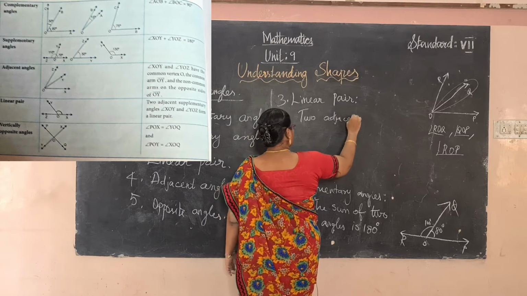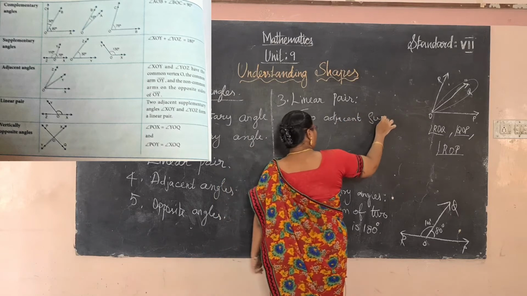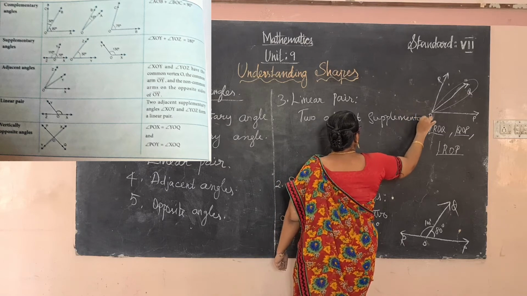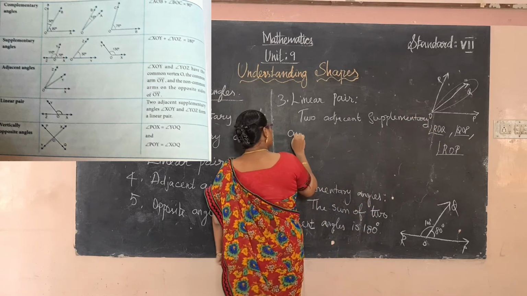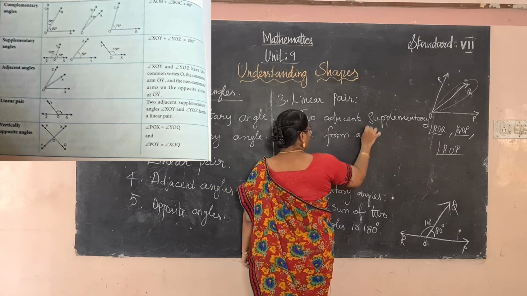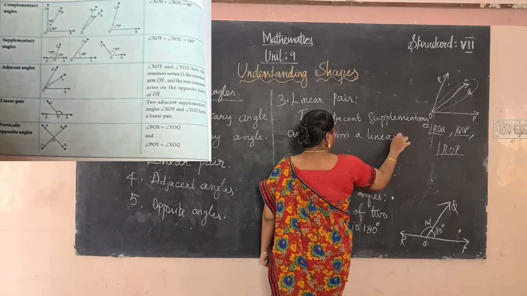Supplementary means 180 degrees. Supplementary angles form a linear pair.